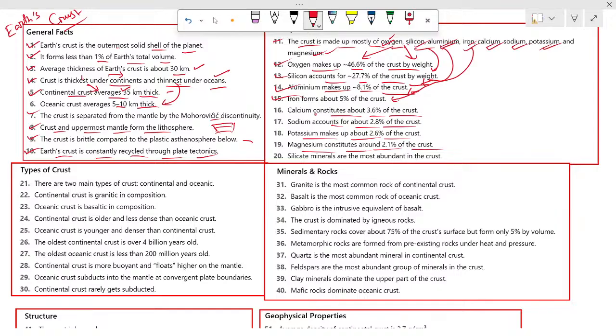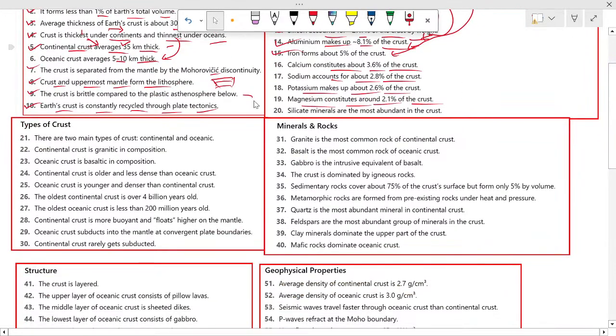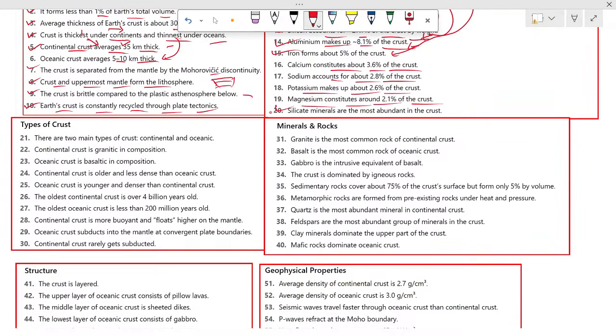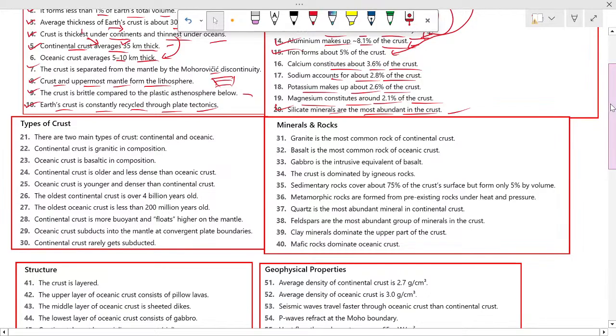Remember this order of abundance: oxygen, silicon, aluminium, iron, calcium, sodium, potassium, and magnesium. Okay, so the 20th number is, silicate minerals are the most abundant in the crust.